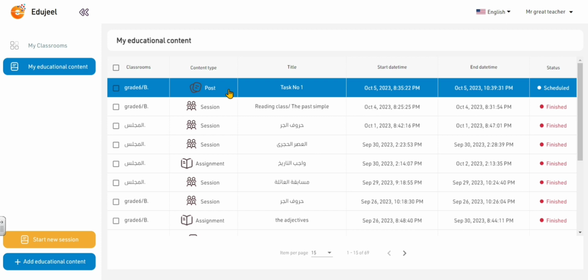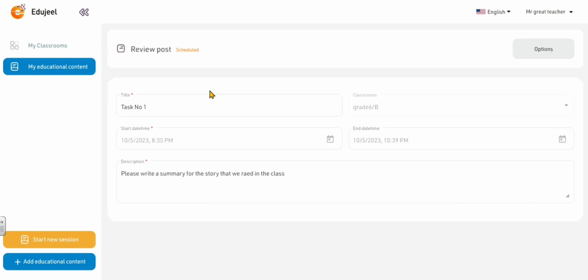The newest thing that you do should come first here. As you can see, if you click here, you will find it like this. Since you created your post, you can also have a kind of options. Make a copy of this post. You can extend the duration, change, of course, the duration, or you can even delete it if something went wrong with it. Go back again to add educational content.